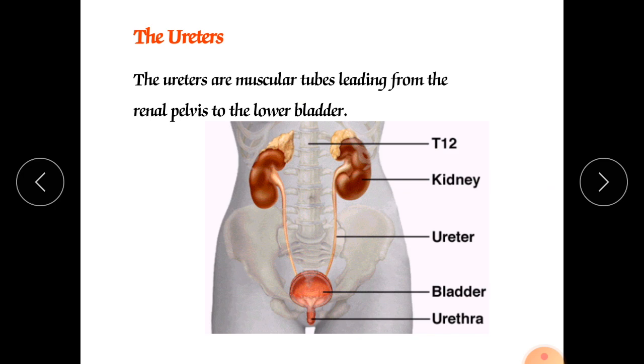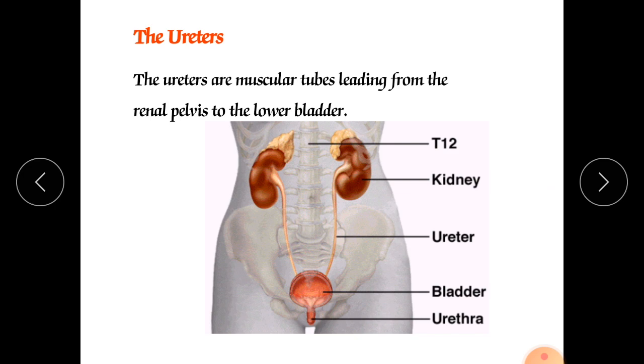They are narrow tubes that vary in diameter from 1 mm to 10 mm. These ureters have various layers: mucosa, then transitional epithelium, lamina propria, muscularis and adventitia.